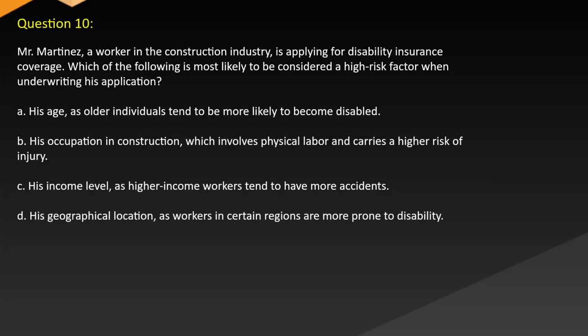Question 10. Mr. Martinez, a worker in the construction industry, is applying for disability insurance coverage. Which of the following is most likely to be considered a high-risk factor when underwriting his application? A is age, as older individuals tend to be more likely to become disabled. B is occupation in construction, which involves physical labor and carries a higher risk of injury. C, his income level, as higher income workers tend to have more accidents. D is geographical location, as workers in certain regions are more prone to disability.